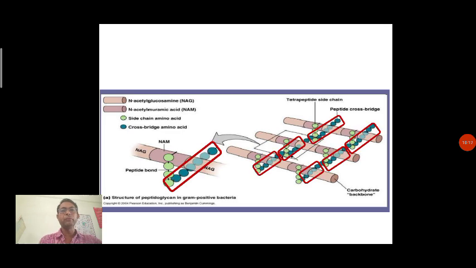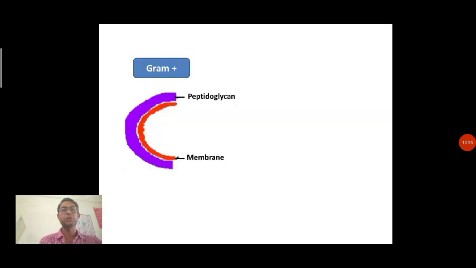So when we talk about this particular structure, the peptidoglycan layer, you can see it is a gram positive bacteria, and in a gram positive bacteria the peptidoglycan layer is shown like this, and that's why the cell wall of this gram positive bacteria has a somewhat thick structure. So here you can see the cytoplasmic membrane is there, and outside of this cytoplasmic membrane the peptidoglycan layer is present, which is thick in size.